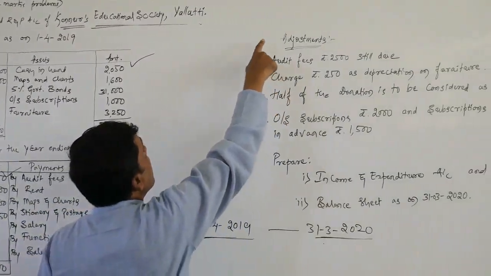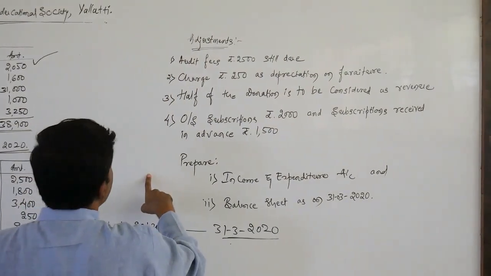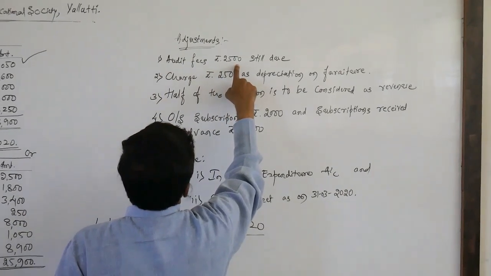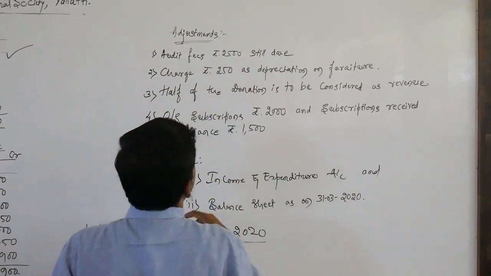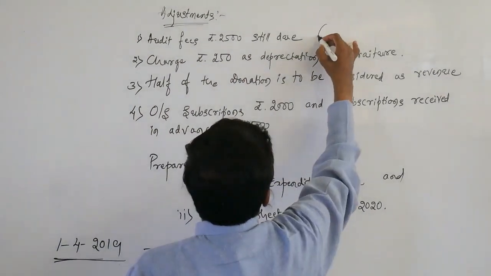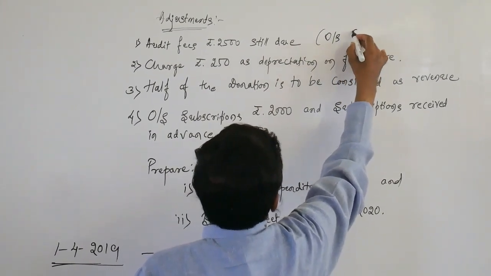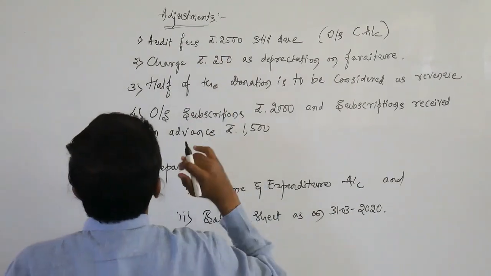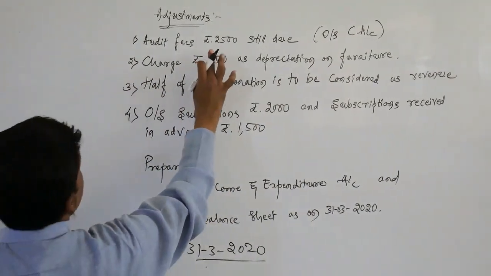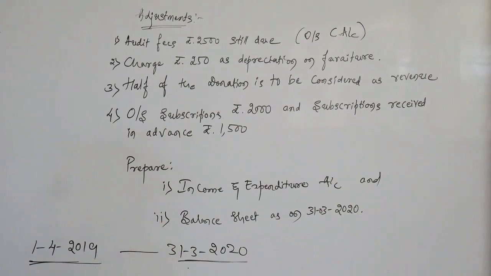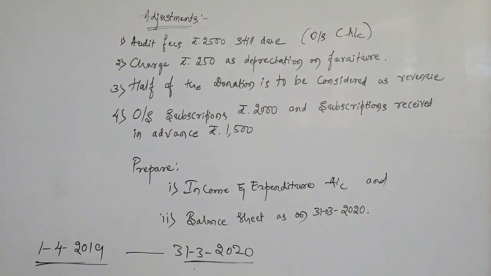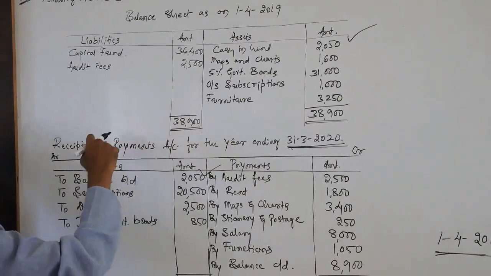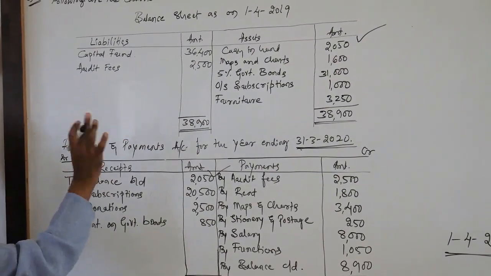Along with this, they have given adjustments. Adjustment number 1, audit fees rupees 2500 still due. It is nothing but outstanding for the current year. This one is a payable amount. Look here, the opening balance sheet of the current year is nothing but the closing balance sheet of the previous year.